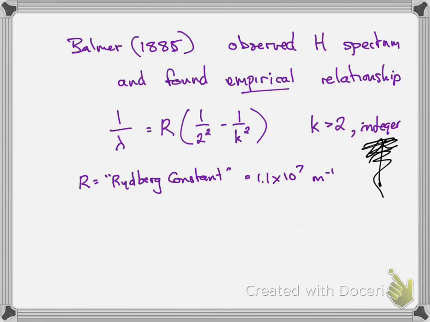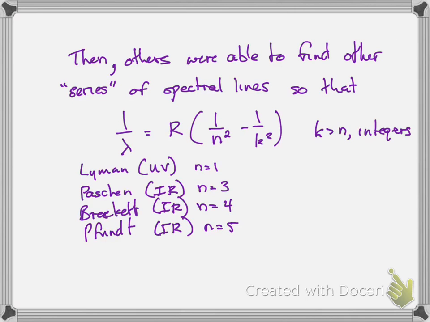Well, later on, other scientists looked further at the hydrogen spectrum and found that there were other what are called series. These are called series of spectral lines, so that this equation turns into 1 over n squared minus 1 over k squared, where k must always be bigger than n, otherwise it would be a negative number.